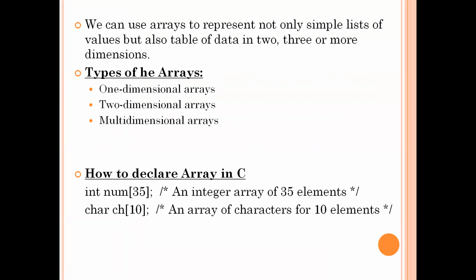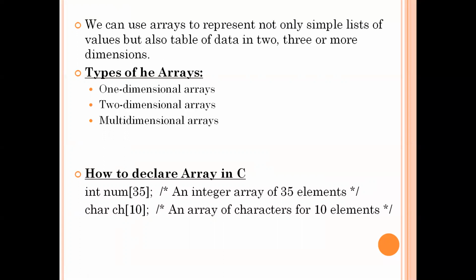If the table contains two dimensions, rows and columns, or if your table contains multiple dimensions, that kind of data we can also represent by using arrays. So for representing table kind of information, we can use various categories of arrays. These are the various types of arrays: one-dimensional array, two-dimensional array, multi-dimensional array. In this lecture, we will completely concentrate on the one-dimensional array. In the next lecture, we'll see what a two-dimensional array and a multi-dimensional array are.